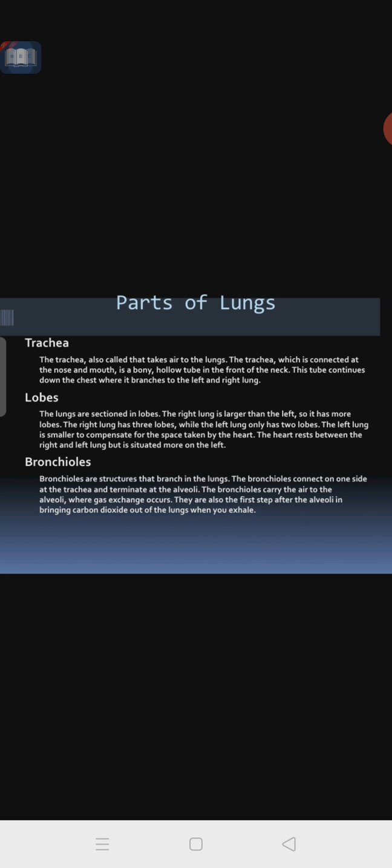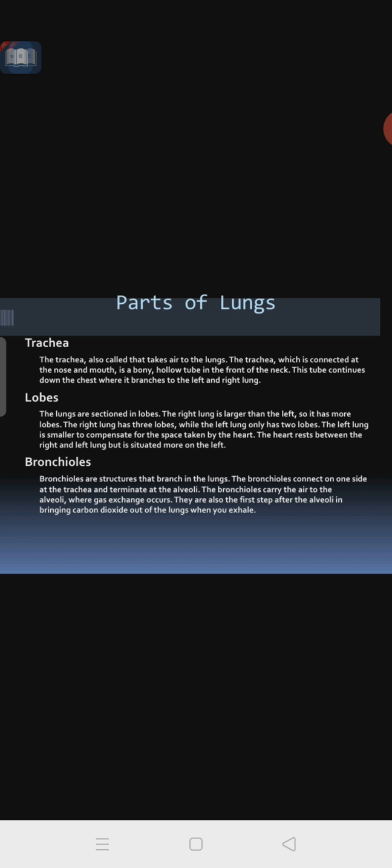The trachea, I told you, is also called the windpipe, which takes air to the lungs. The trachea is connected to the nose and also to the mouth. It is made up of bony rings, a hollow tube in front of the neck. Understood? This tube continues down the chest, where it branches to the left and right lung. It continues up to the chest region, then forms two tubes that we call the bronchi, or bronchus.